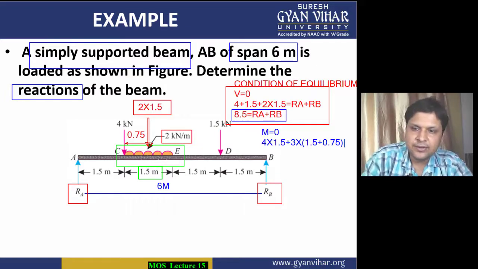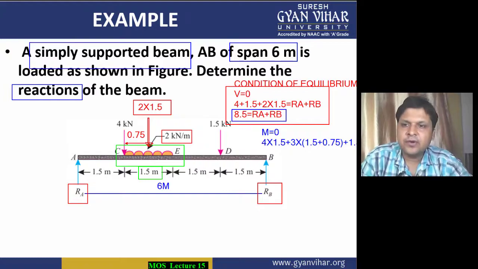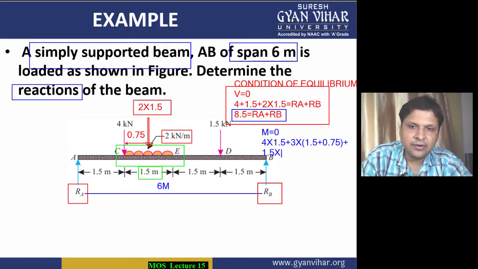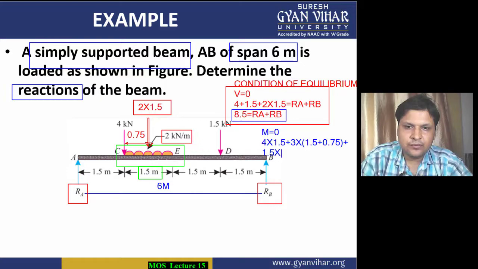Then the next force is 1.5. And what is its distance? Subtract 1.5 from 6, so it will be equal to 4.5.